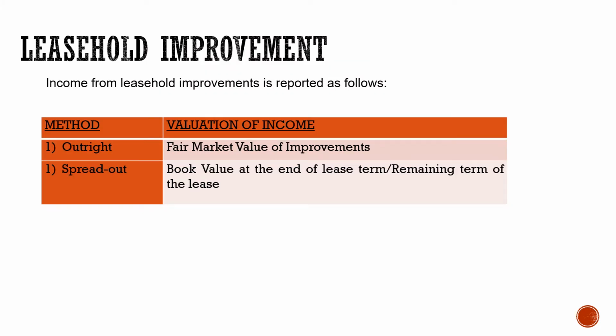For the leasehold improvement, there are two methods on how to compute the income. So we have the outright method and the spread out method. When we are using the outright method, you will recognize the income based on the fair market value of the improvements. While for spread out, the valuation of income would be the book value at the end of the lease term and also the remaining term of the lease. So you need to proportionate it using the spread out. Okay, so we have an illustration.